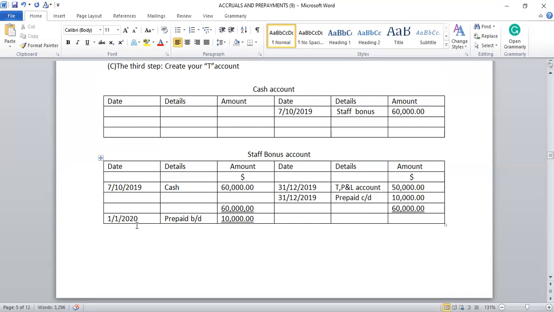That's 1st January 2020, prepaid brought down $10,000. Then we take the $50,000, the actual amount consumed, to the trading profit and loss account, but not the $60,000, because $10,000 has not been consumed, so it should be carried on to the next year.